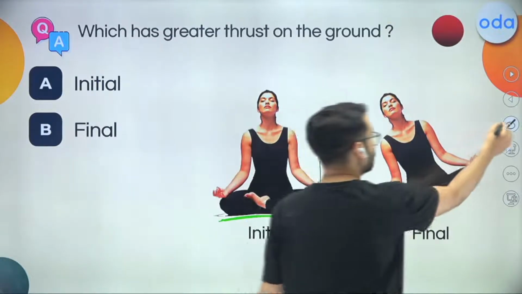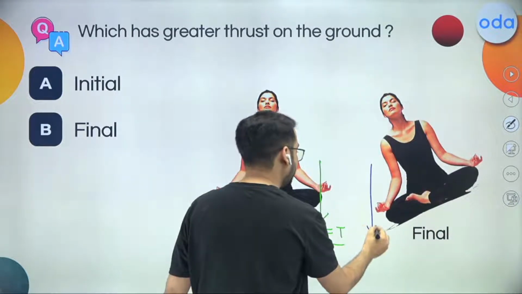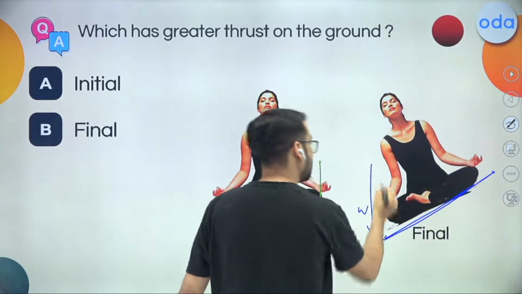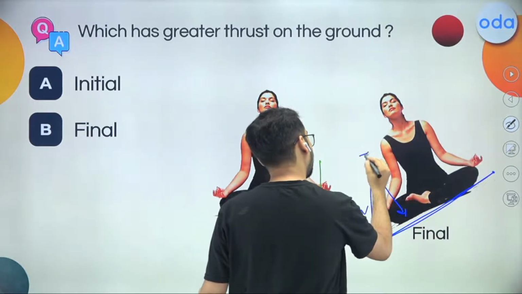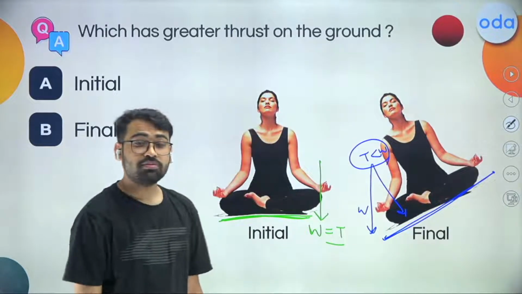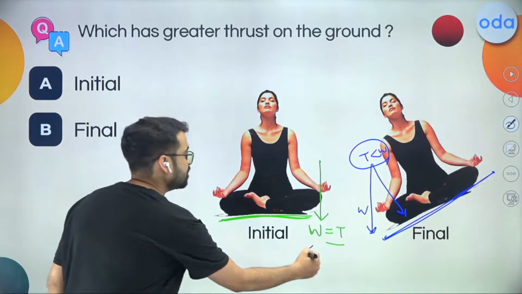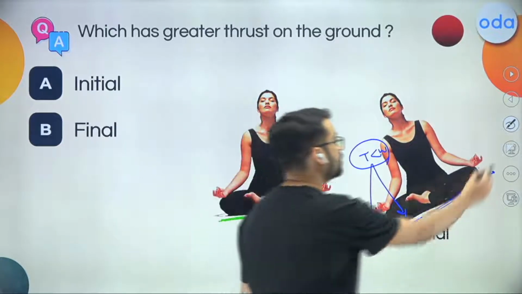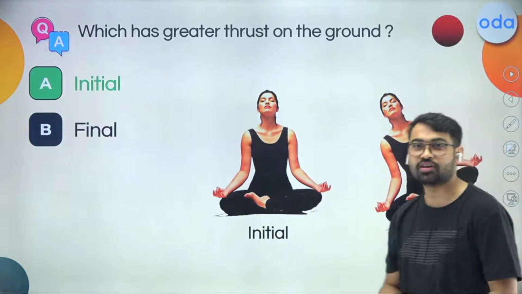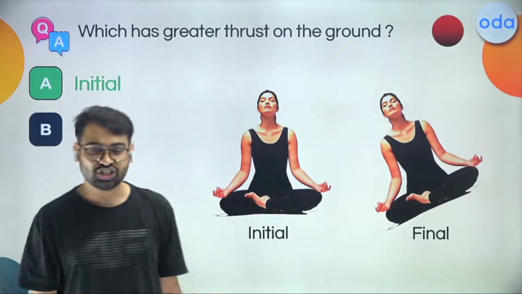So this weight will equal thrust in the first case, the initial case. In the final case, what is happening? The weight will remain same, but if the area is like this, thrust will become less than weight. And you are asked which is going to have greater thrust. Obviously, the initial is going to have greater thrust. If you don't believe me, you can see this. Initial is having greater thrust just because the area changed. The way that she was sitting changed.